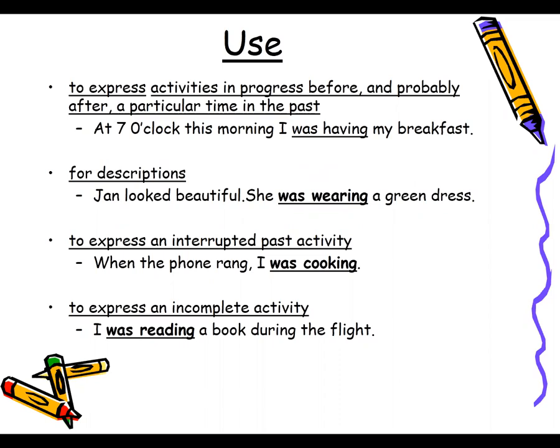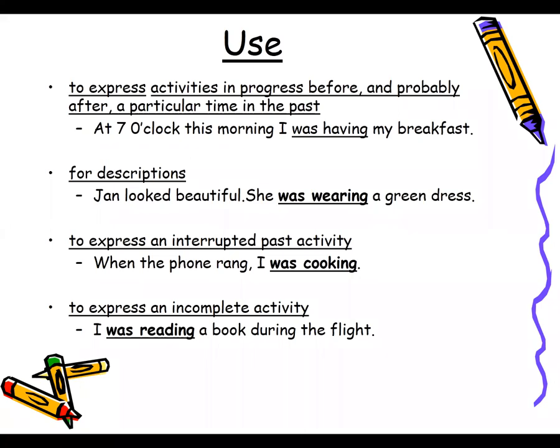Right now, for example, it's almost 12 p.m. So at 7 o'clock in the morning, this thing is a past event. Some action was going on in the past, so that's why for that we use past continuous tense, that is was having.